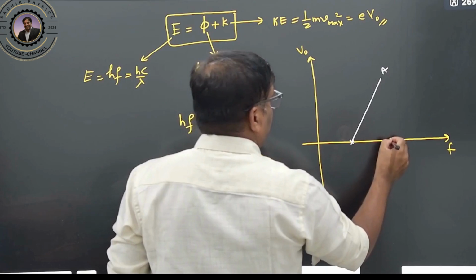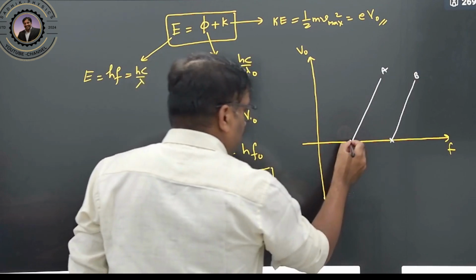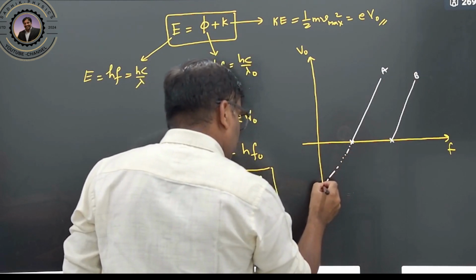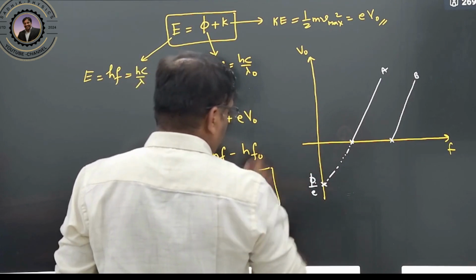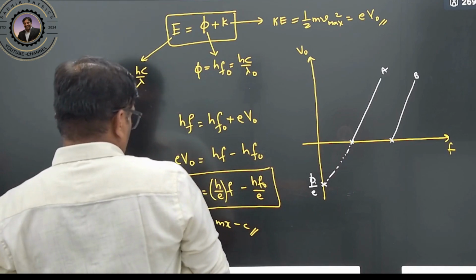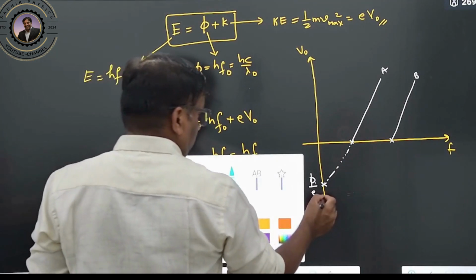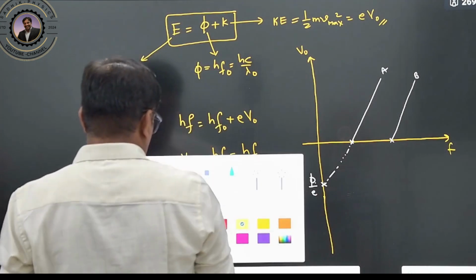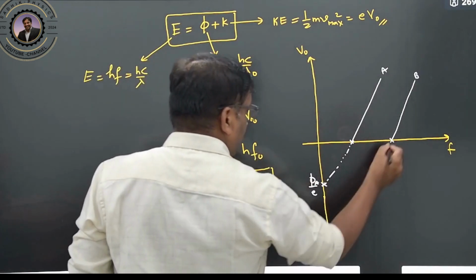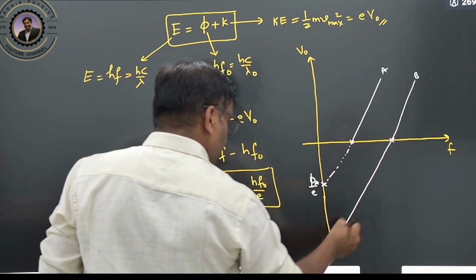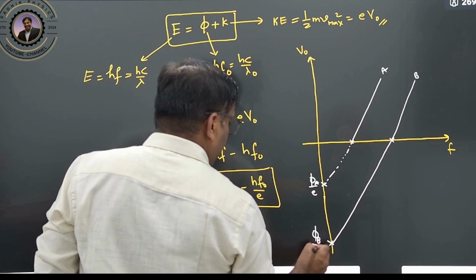Suppose we take one more material, so it will be B. What will be the intercept here? You can rewrite it as this: it will be your work function by e. Clear? Now for material A, and work function of material B by e.